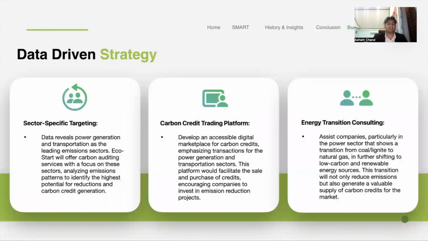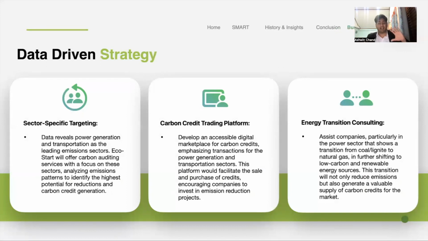First is sector-specific targeting. Data reveals power generation and transportation as the leading emission sectors. EcoStart will offer carbon auditing services and focus on sectors, analyzing emission patterns to identify the highest potential for carbon credit. We know transportation needs it. We know coal and lignite users need it. So if we find a way to benefit them, we already have the data to show that they're in need of it. A carbon trading platform.